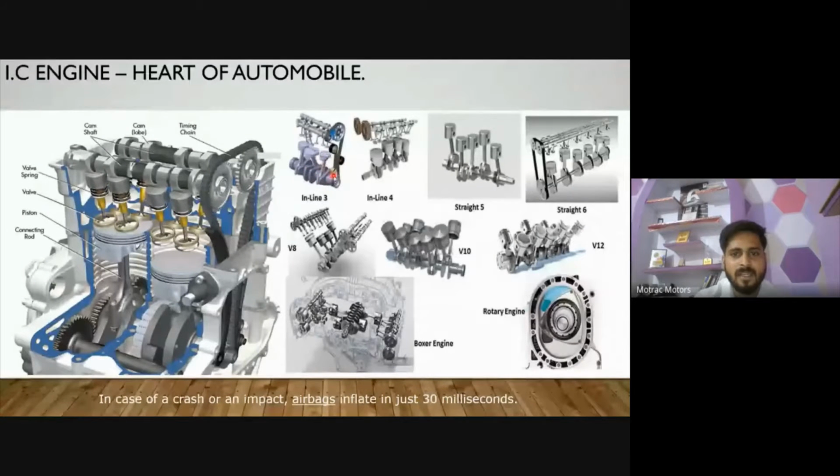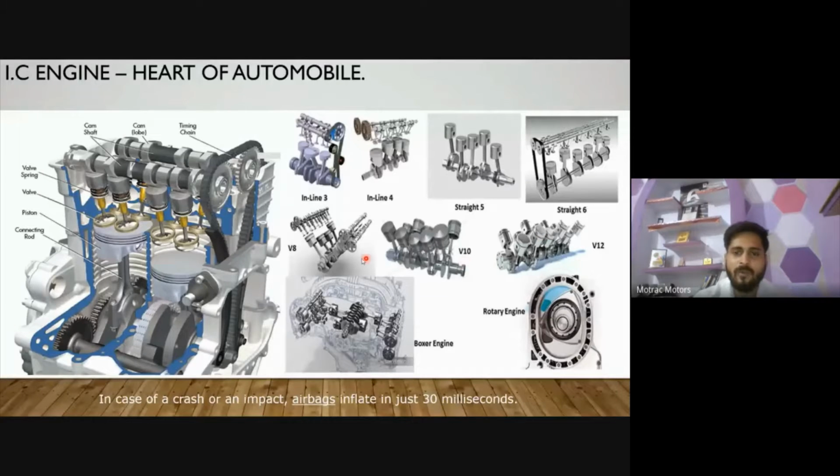Three cylinder engine, inline engine, four cylinder inline engine. Okay, these are the most common engines in cars under 1,000 or 1,200 cc. And if you are going to the sports category or supercar category, you have seen the V8 engine, V10 engine, V12 engine, even also the V16 engine.